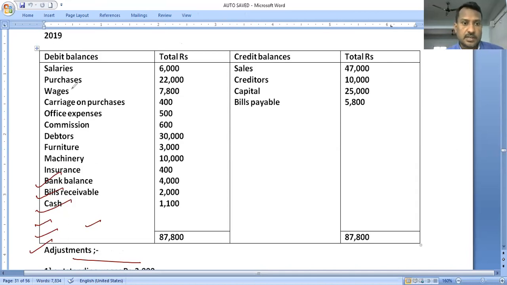Wages has an adjustment, salaries has an adjustment. Debtors means provision for bad debts. Furniture, machinery, insurance. 1, 2, 3, 4, 5, 6. Closing stock is one more. So this is the question, my dear students. Let's move to the solution now.